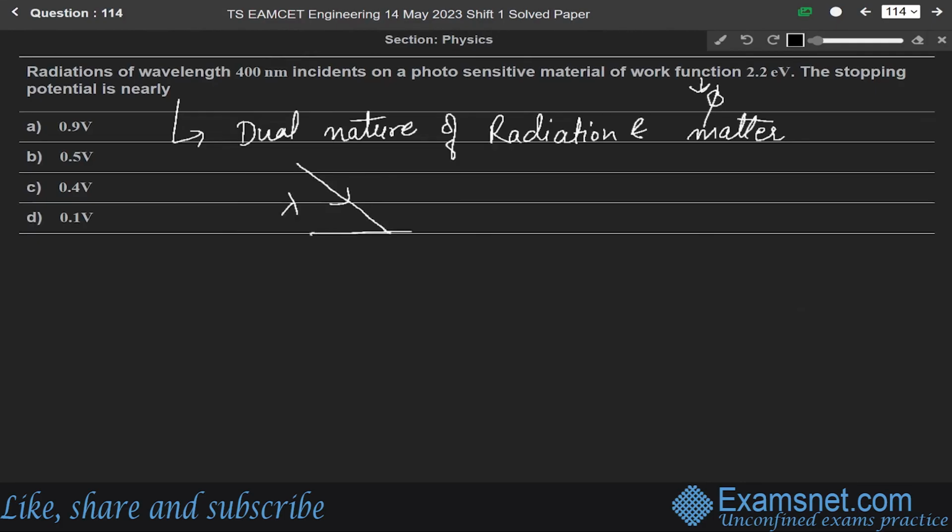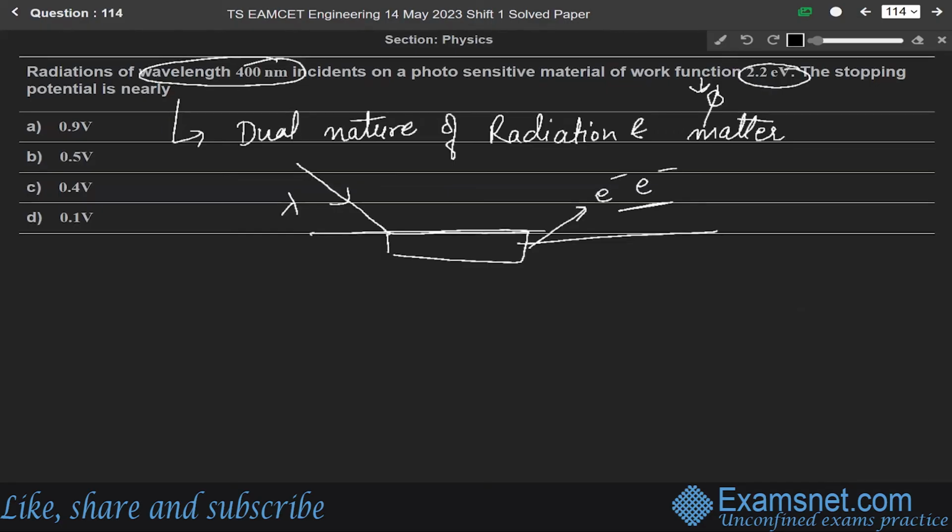Let us say photons are incident on a metal surface, and from this metal surface the electrons are ejecting. These electrons are called the photoelectrons. We are given the radiation of wavelength 400 nanometer, and the work function is given as 2.2 electron volt. We have to find the stopping potential.